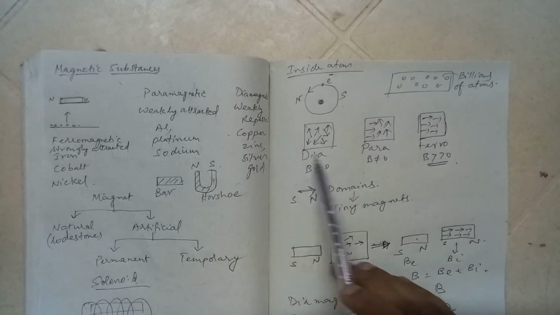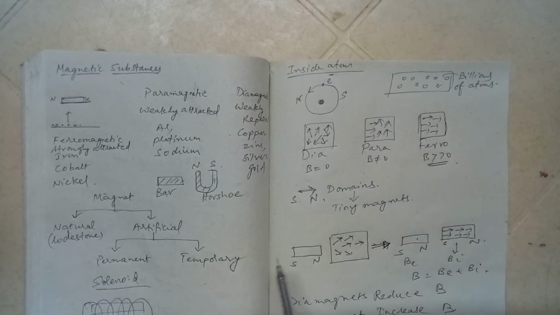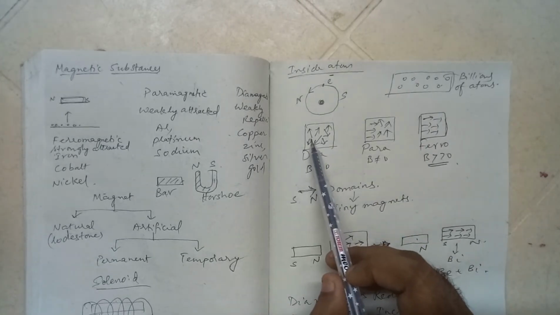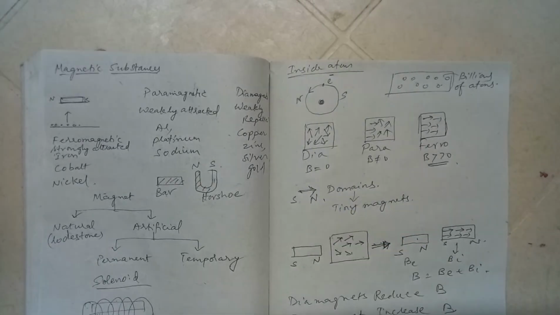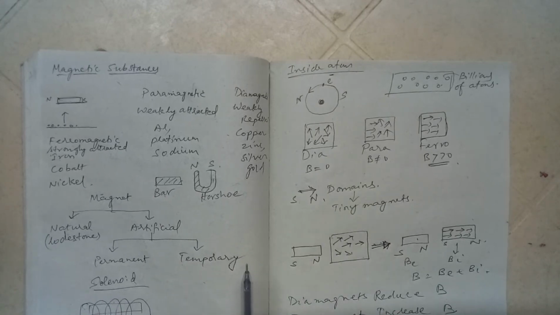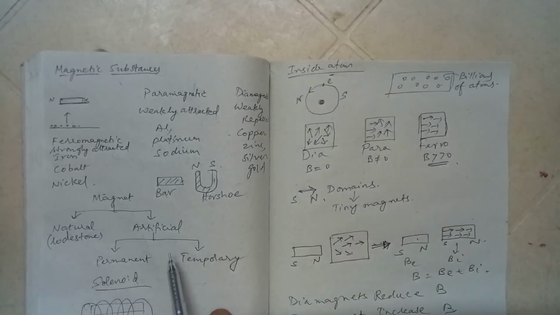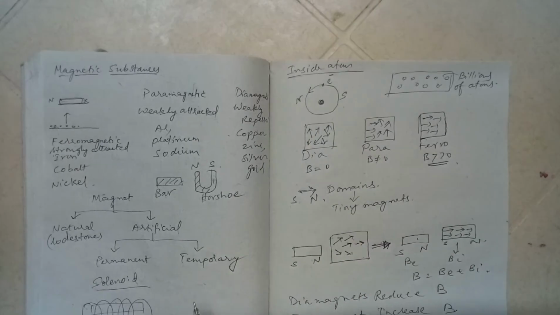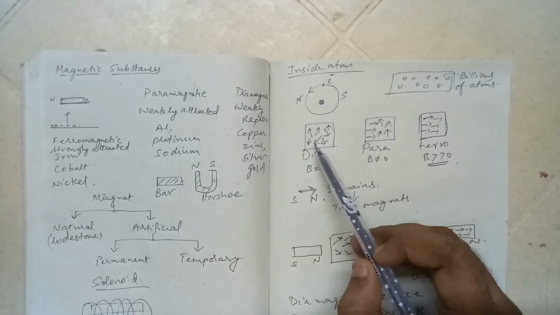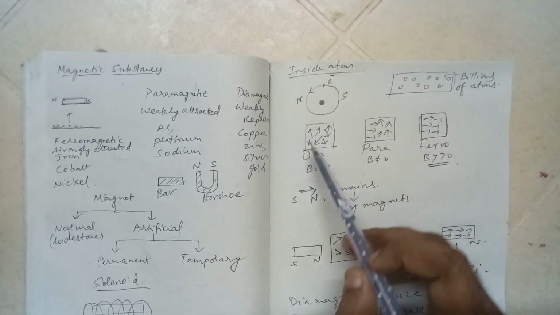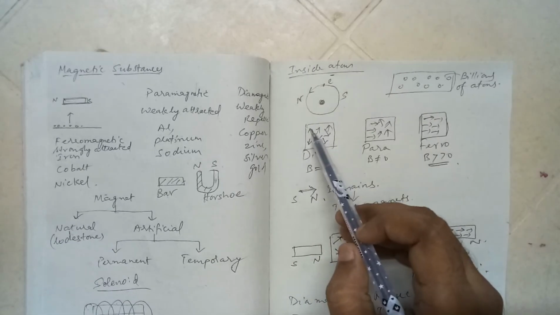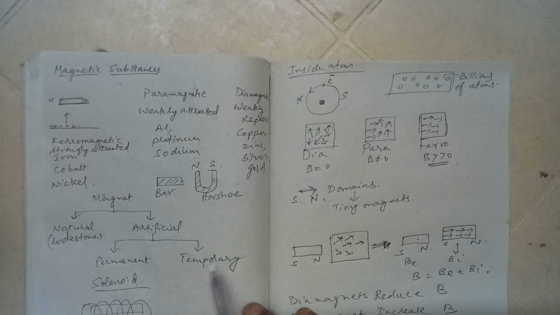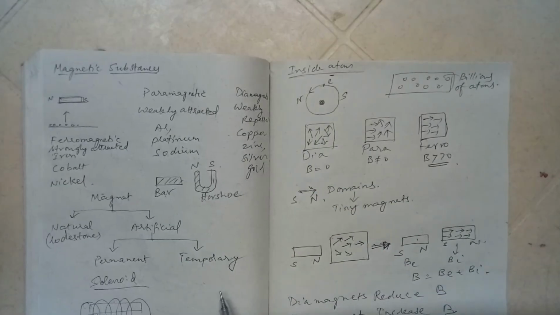So if you see dia, para and ferro, I have represented that with arrows. These arrows, we are calling them domains. In dia, these are in random fashion. This arrow indicates, the tail indicates the south and the head indicates the north, and that is the magnetic field line.